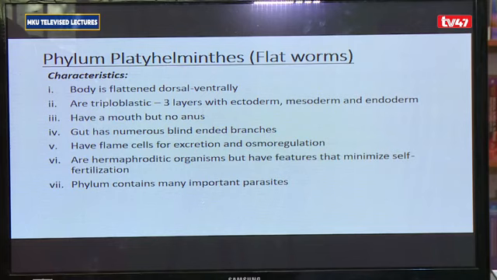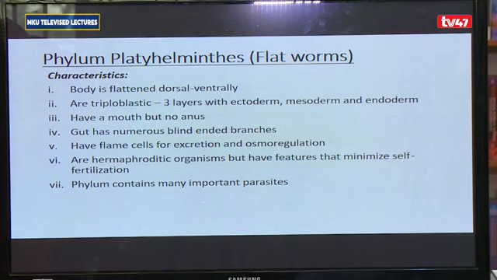Two, they are triploblastic, tri meaning three, and this is to tell us that their body has got three layers of cells: the ectoderm, which is the outer one, the mesoderm, the middle layer, and the endoderm, which is the innermost layer. They have a mouth, but they do not have an anus. The gut or digestive system comprises of blind-ended branches. They do have flame cells for purposes of excretion and osmoregulation.